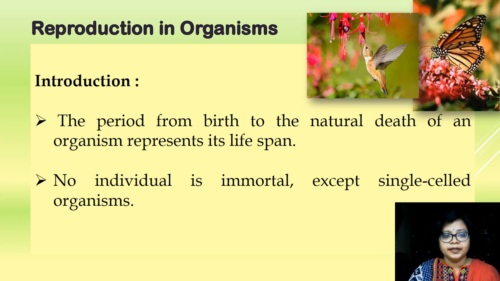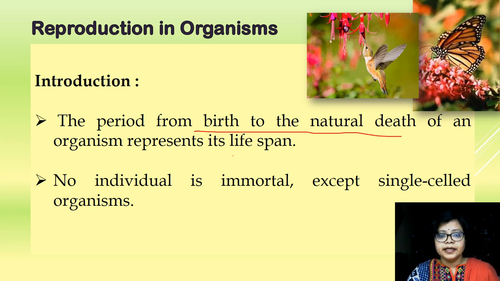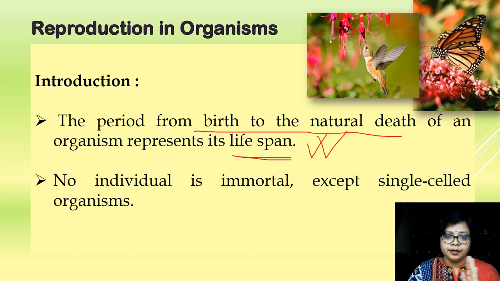So the period from birth to natural death of an organism represents its lifespan. So the total period between the birth and the death of an organism constitutes the lifespan of an organism. And this lifespan varies from organism to organism.